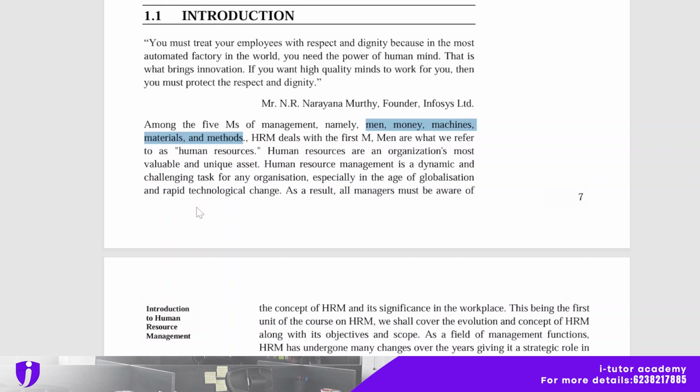Human resource management is a dynamic and challenging task for any organization, especially in the age of globalization and rapid technological change. As a result, all managers must be aware of the concept of HRM and its significance in the workplace. This being the first unit of the HRM course, we shall cover the evolution and concept of HRM along with its objectives and scope as a field of management functions. HRM has undergone many changes over the years, giving it a strategic role in an organization.